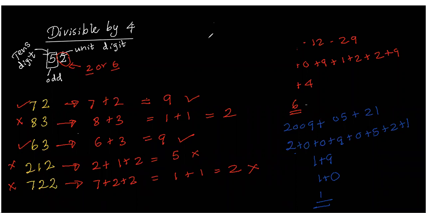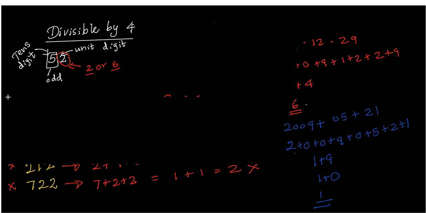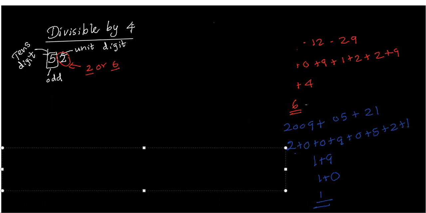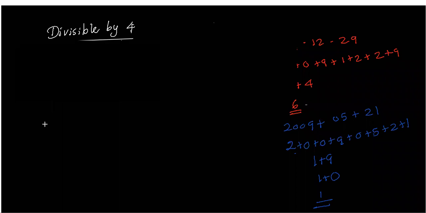We will write it first and we will do some examples and see what is the usage of this one. I will clear this now. All of you look at it. Divisible by 4. Now I will give an example. Any number you can take. I will just take 52. This is the unit digit, unit place.